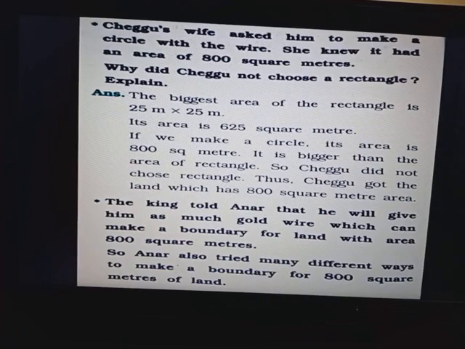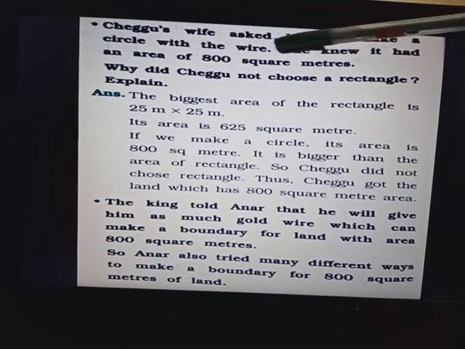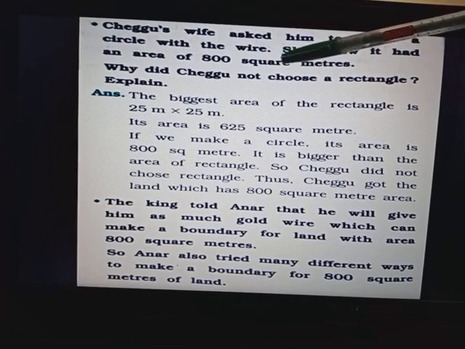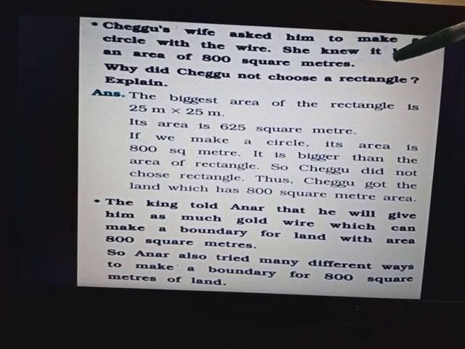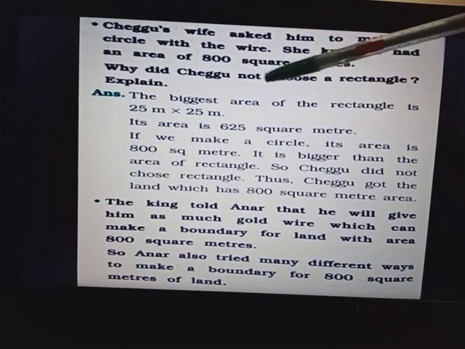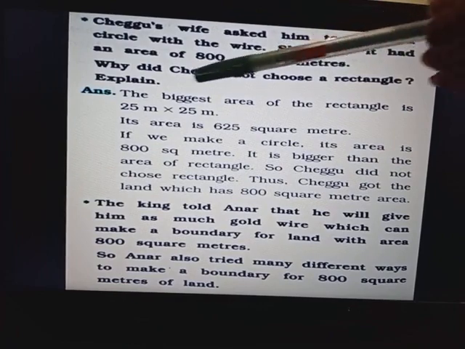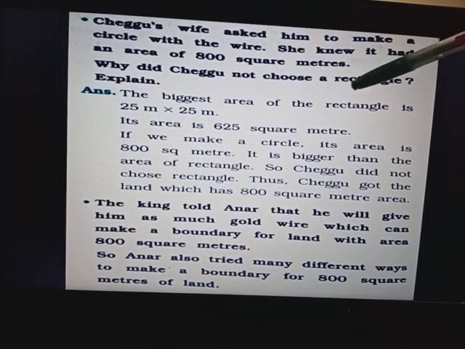Now Chagu's wife asked him to make a circle with the wire. She knew it had an area of 800 square meter. Why did Chagu not choose a rectangle? Explain.